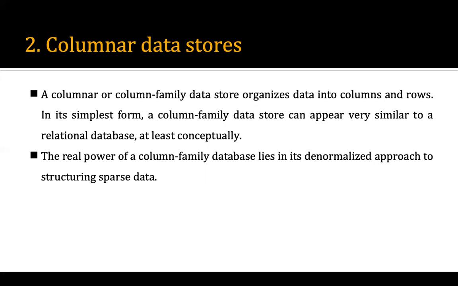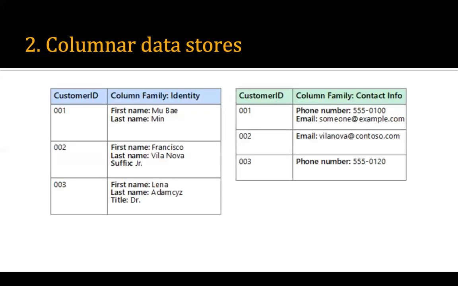The real power of a column family database lies in its denormalized approach to structuring sparse data. So sparse data could be structured in a denormalized way. If you see the example, it looks like a table. We have the column name.